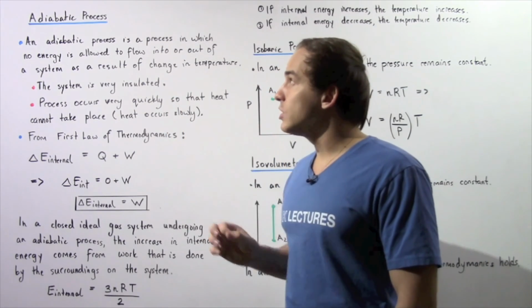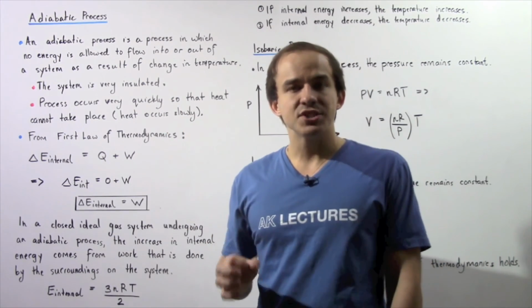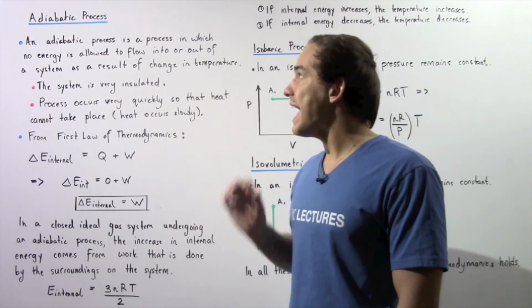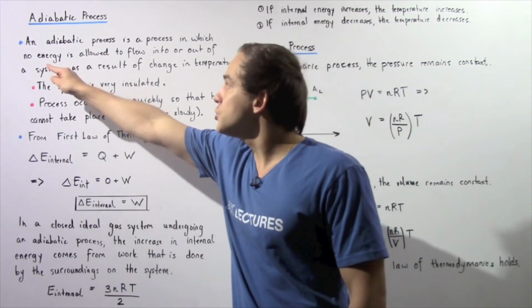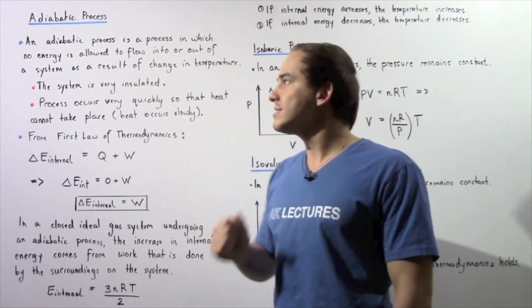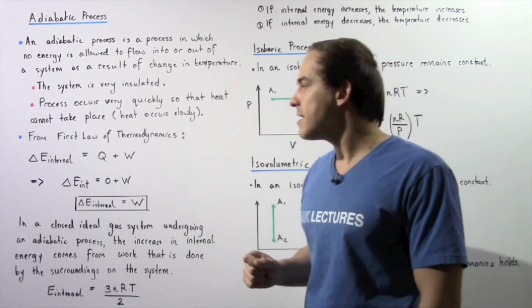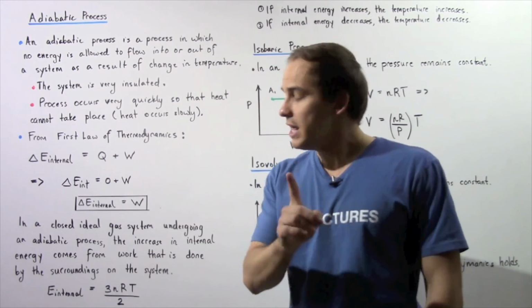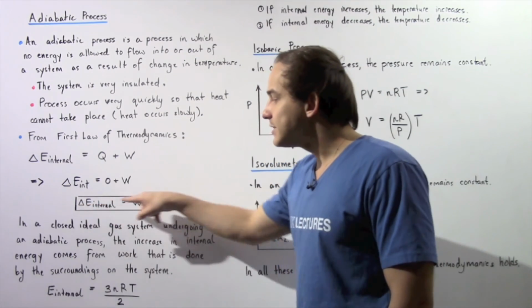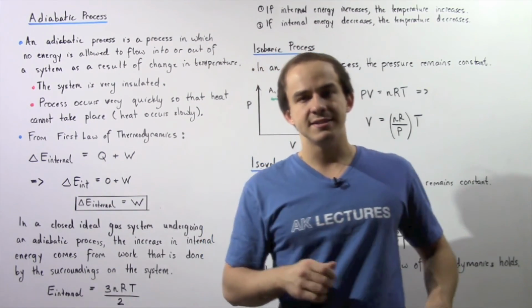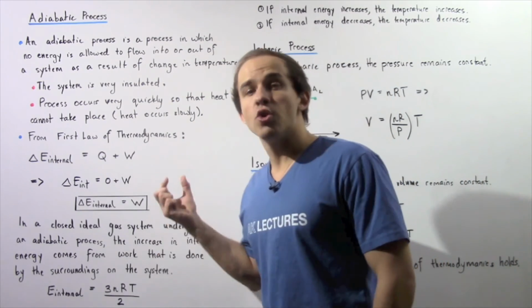Now, if we're dealing with an adiabatic process, there is no Q. The Q is zero because in an adiabatic process, there's no energy that flows in or out of our system as a result of a difference in temperature. So if the Q is equal to zero, then that implies that the change in internal energy of our closed gaseous system is equal to the work.